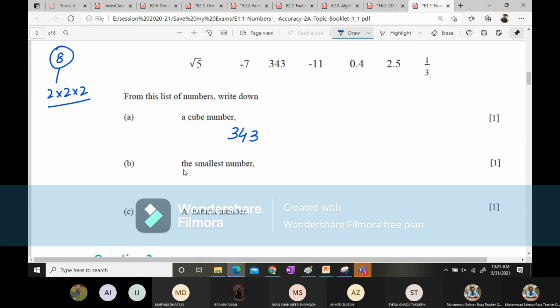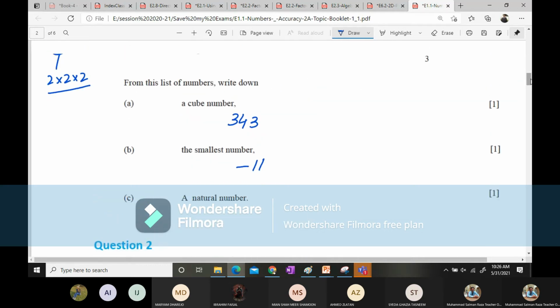the smallest number. Who can tell me the smallest number here, guys? Minus 11. Minus 11 is the right answer. Minus 11 is the smallest number over here. So next we are moving on to a natural number.